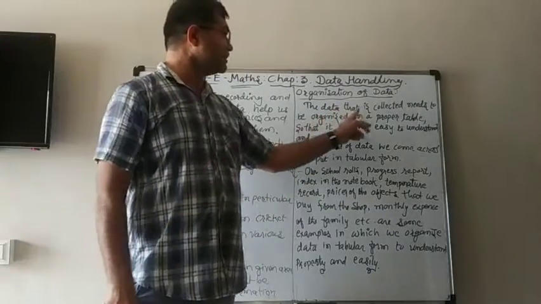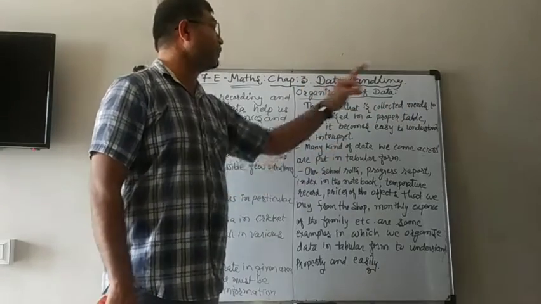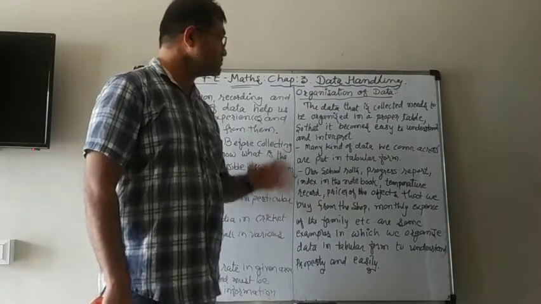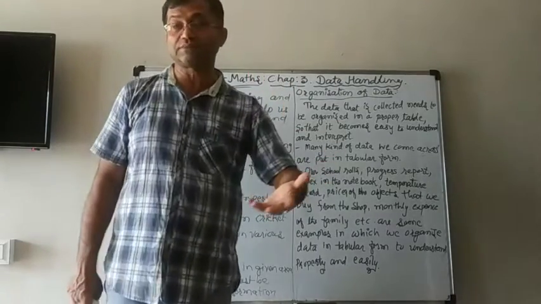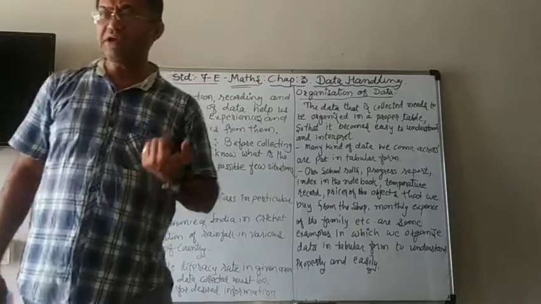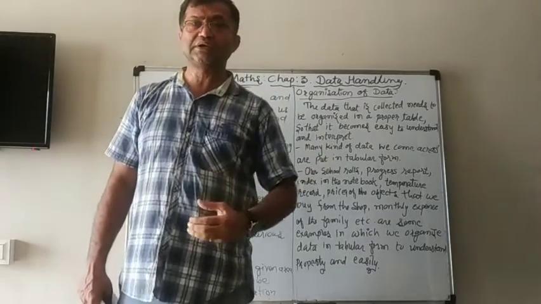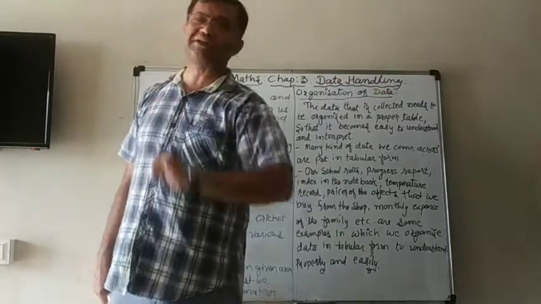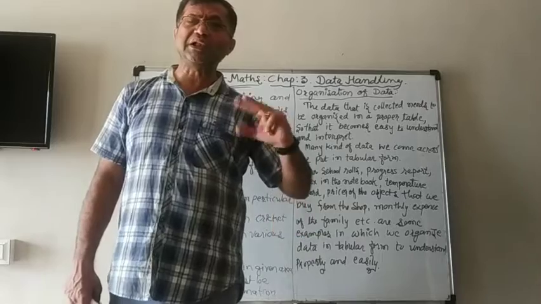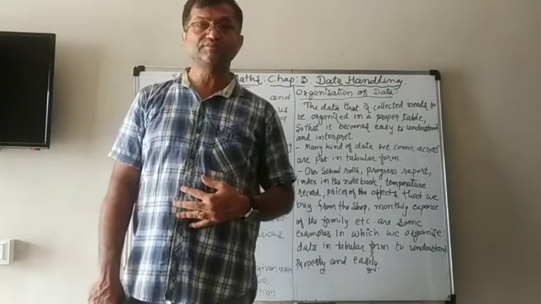The data that is collected needs to be organized in a proper table, so that it becomes easy to understand and interpret. It means that when we collect the data, and if we don't put it in tabular form, just write it down like that, then it will be difficult to explain that data to others also.